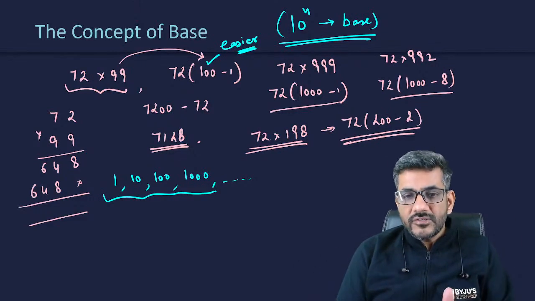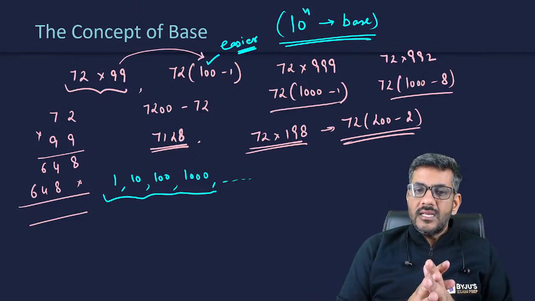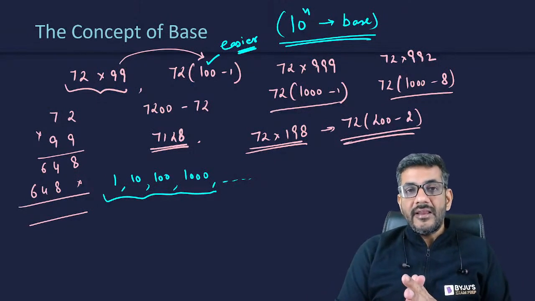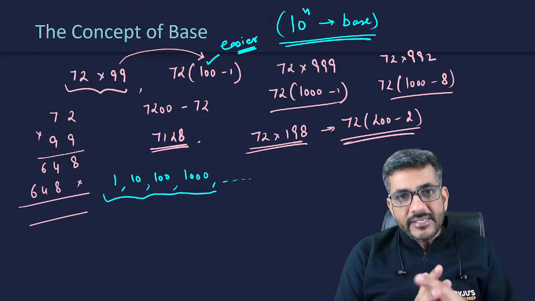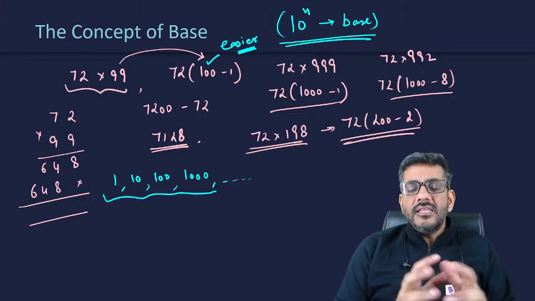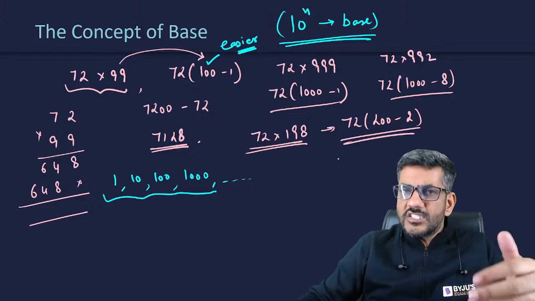Even that would make your job easy. Rather than multiplying 72 directly with 98, still I would say that writing 200 minus 2 is easier than that, right? There are a few things, of course, which are question specific.